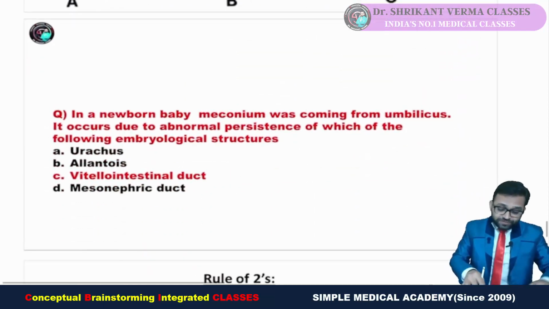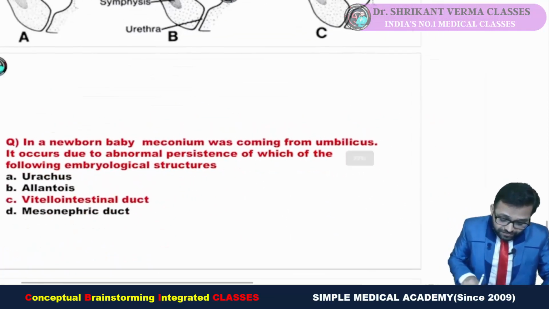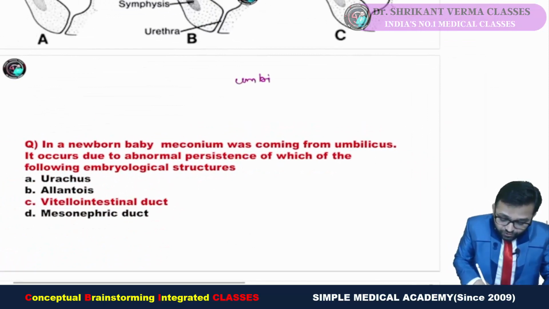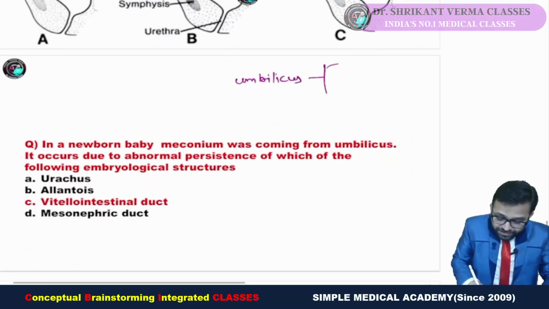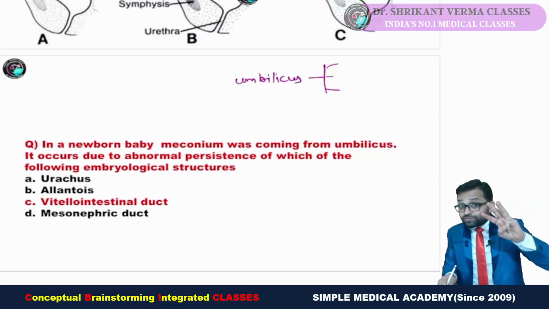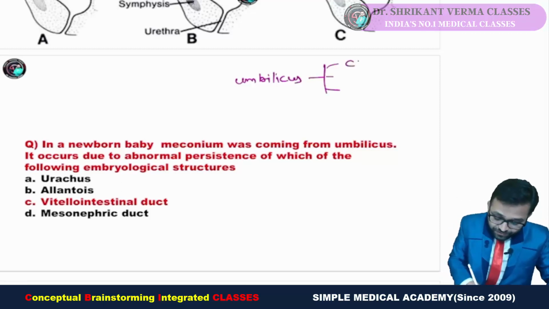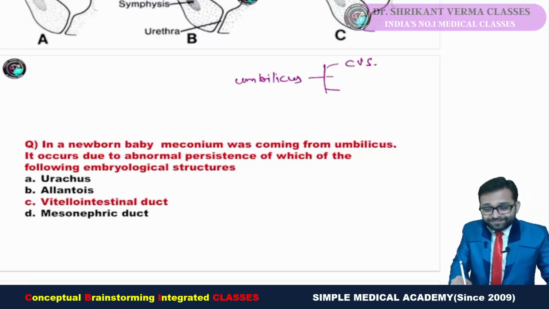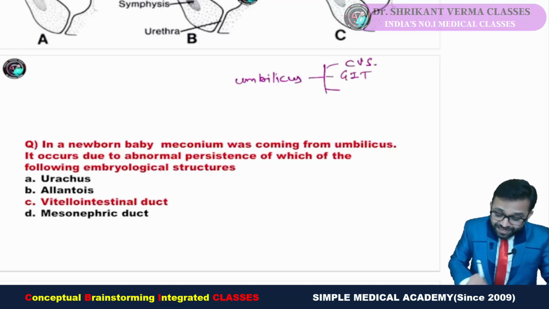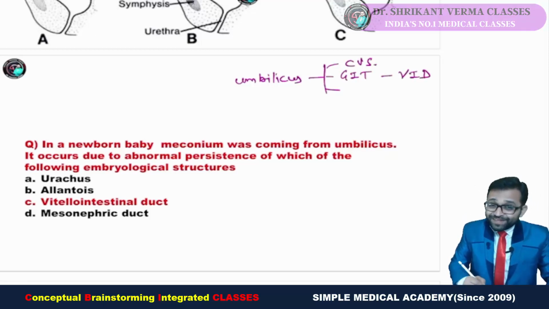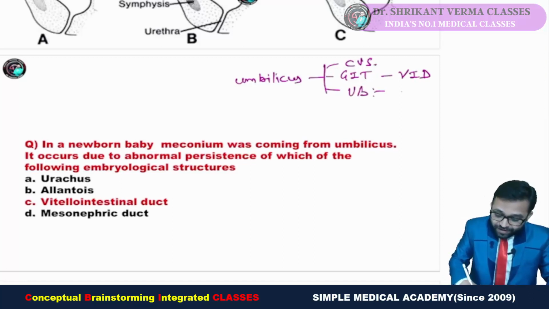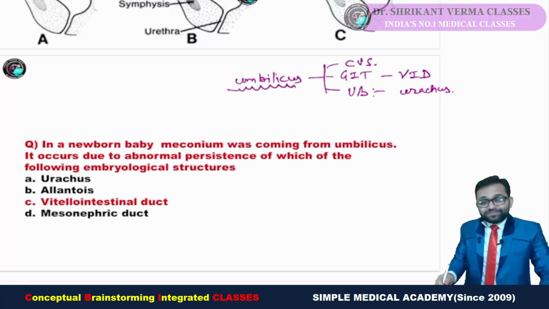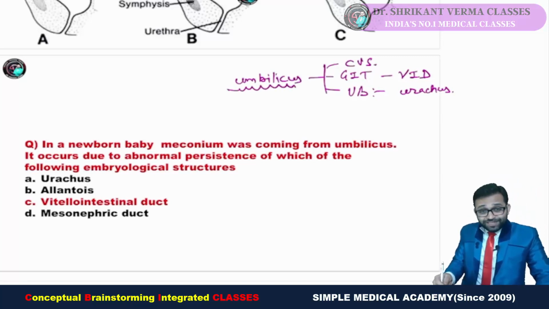Right now, try to understand. I told you in classes, the umbilicus is the common site for the opening of three systems. The umbilicus is attached with the cardiovascular system, the placenta. The umbilicus is attached with our GIT through the vitellointestinal duct, and it is attached with our excretory system, the urinary bladder, through the urachus. So the umbilicus is very important. It is the site for the physiological hernia.